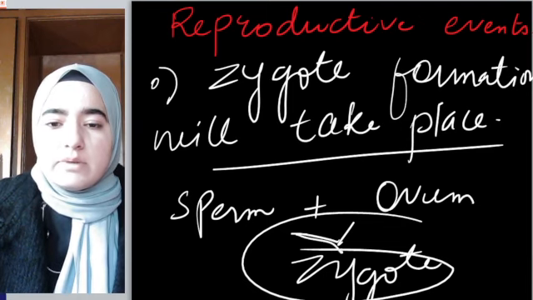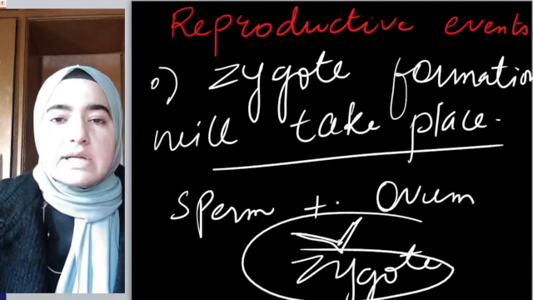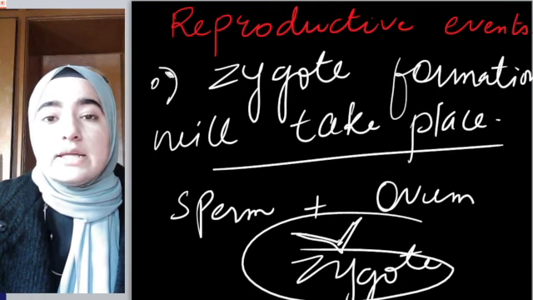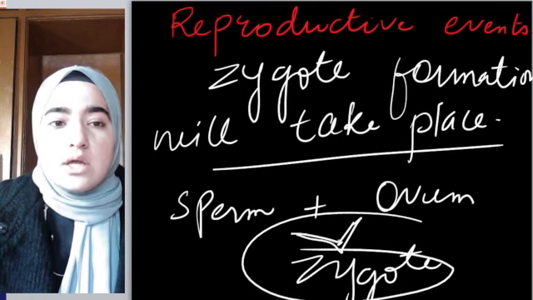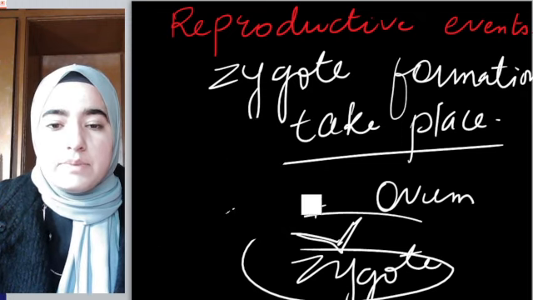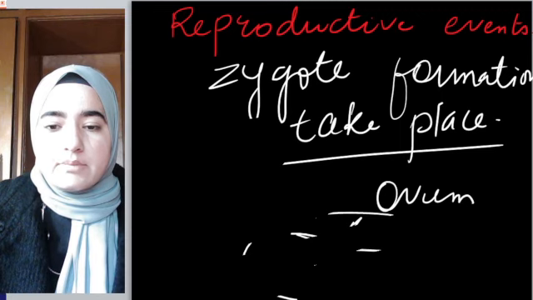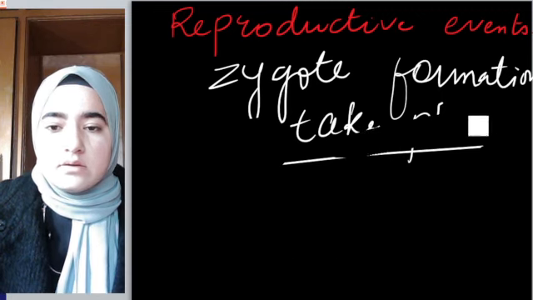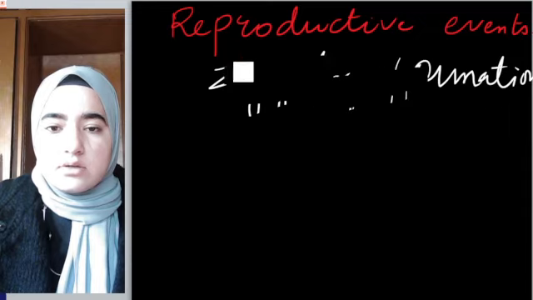Now the zygote will be formed. After that, this zygote will get converted into an embryo and it will finally form a blastocyst. What will it form? It will simply form a blastocyst. Okay, please remember, I'll write it down.